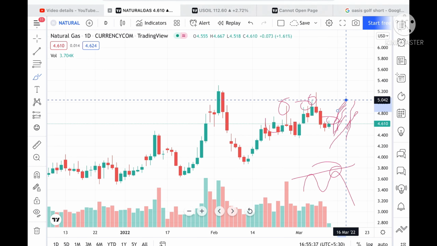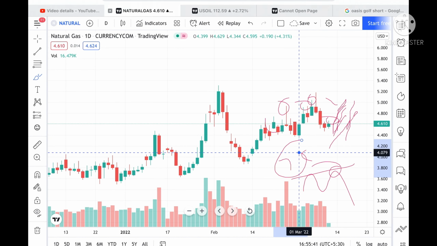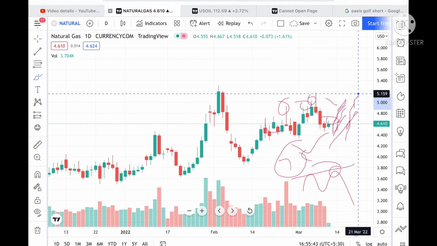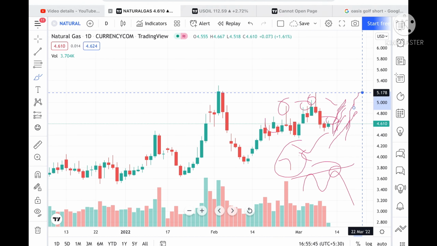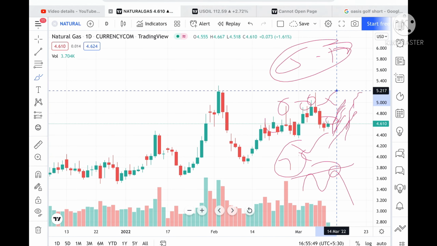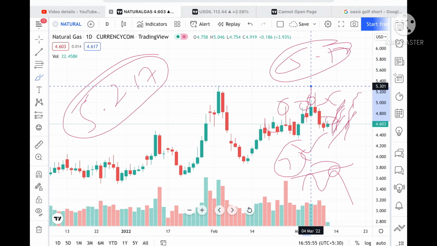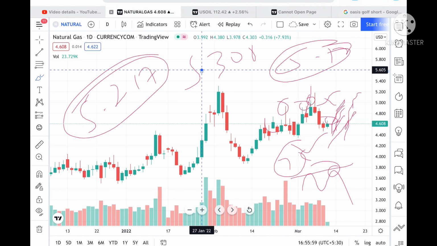The next support we can see is coming at around 4.9. If it touches this level, it can bounce back up again and touch 5.178. If it touches that level and goes upside, it can touch 4.217, and from there, if it sustains above this level, it can touch 5.308.